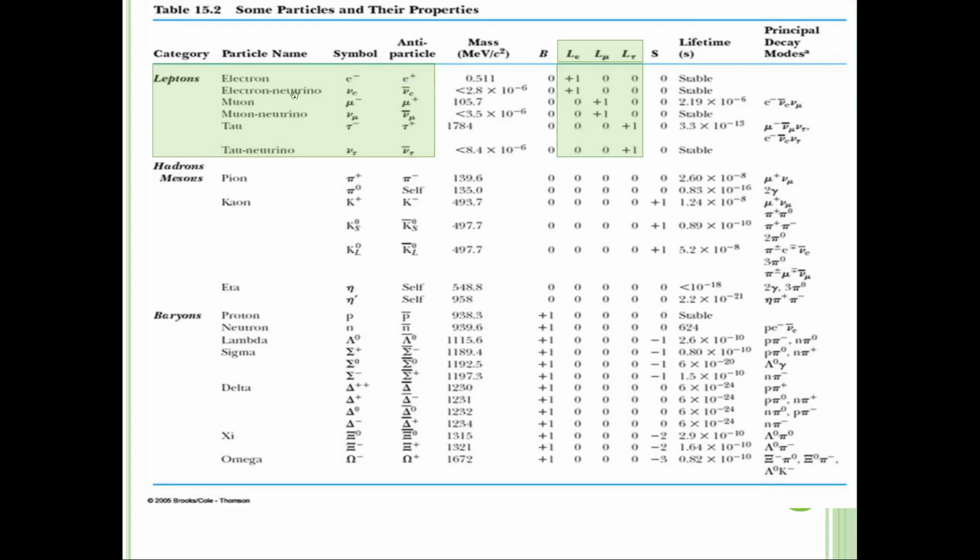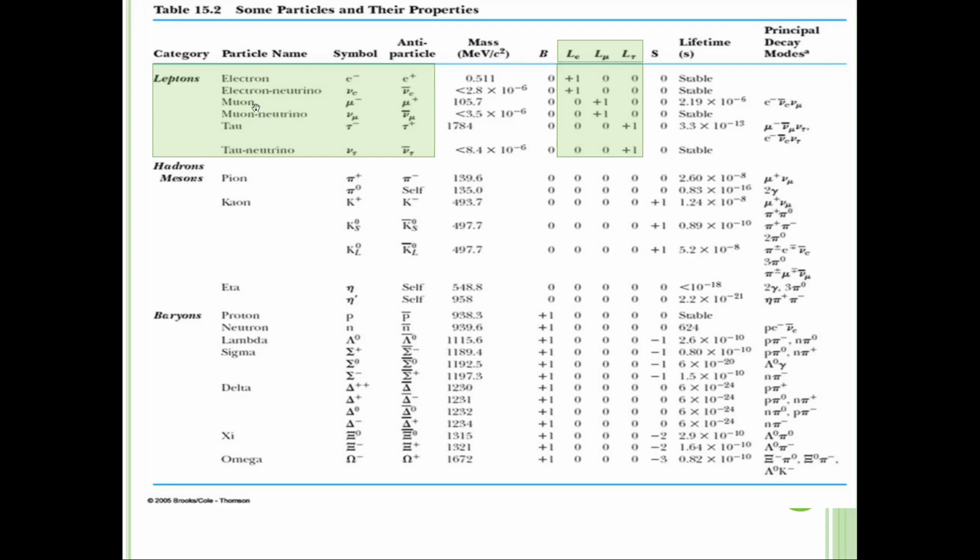Then the electron neutrino, the symbol is Ve, still referring to E, so under electron lepton it should be positive 1. The antiparticle of the electron neutrino, you can see the bar symbol after the Ve, should be negative 1.